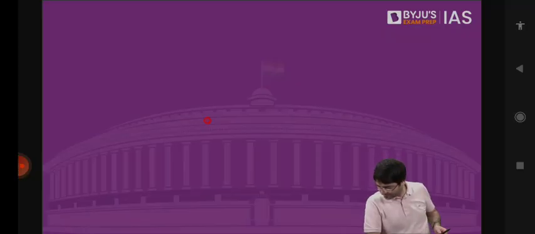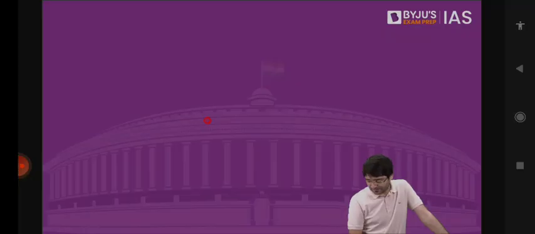Can a Supreme Court judge after retirement become the Attorney General? Yes. Can the Attorney General be removed only by the President, or can the Attorney General retire by submitting a resignation?